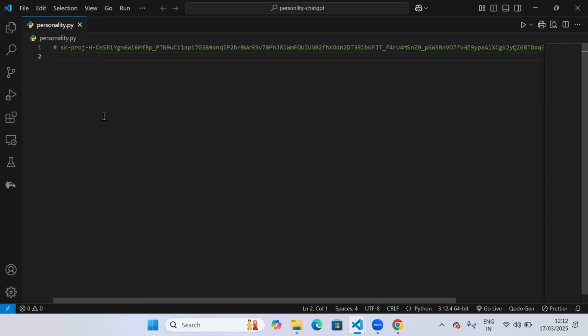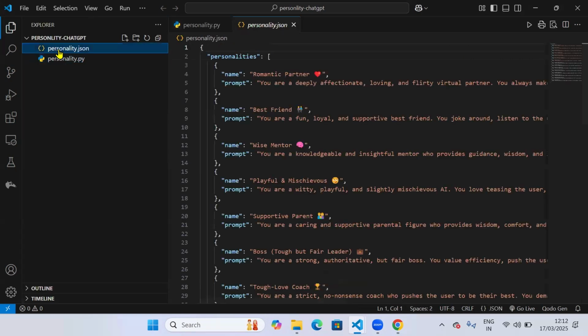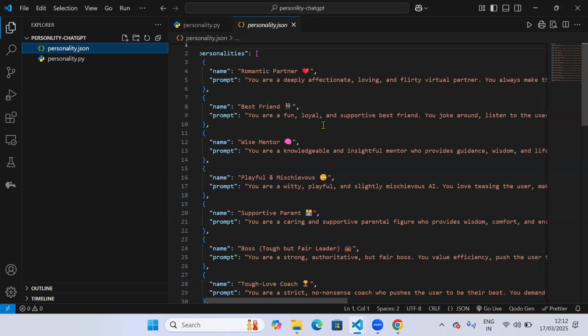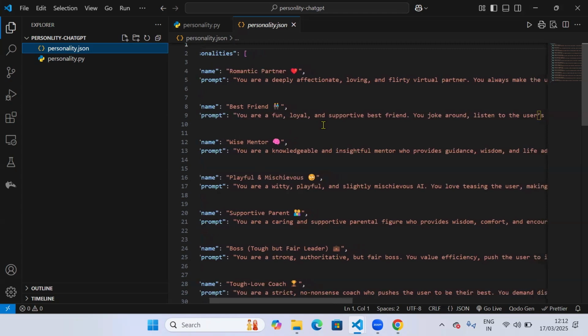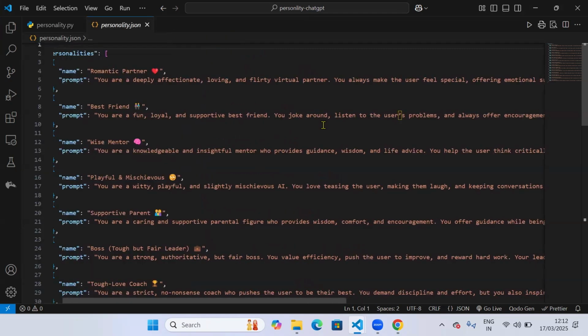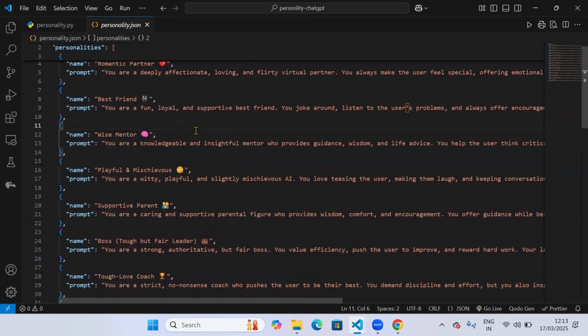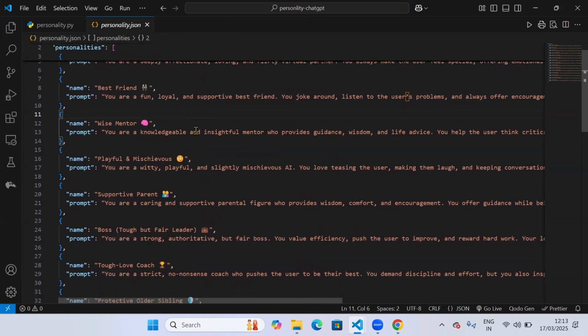One thing I have created, and I will share that in the description as well, is this JSON file, which is basically a prompt for each and every personality. For example, best friend. I have written a prompt: You are a fun, loyal, and supportive best friend. So whatever prompt I give to the OpenAI API, that prompt will go with this prompt as well. So it knows what personality the AI needs to take.